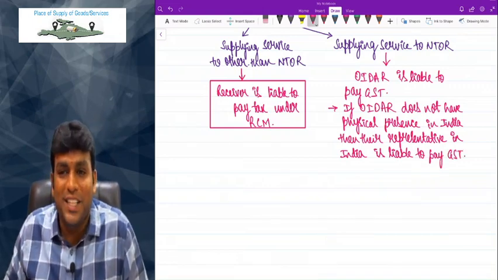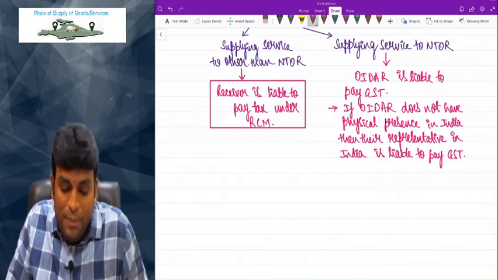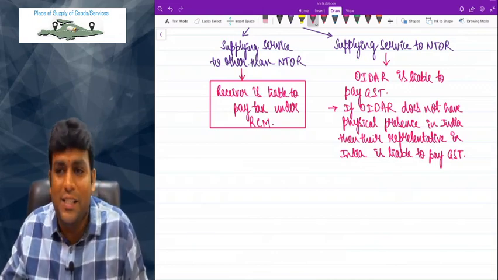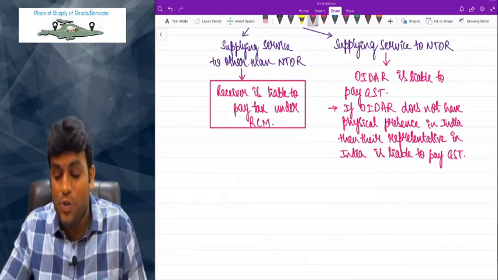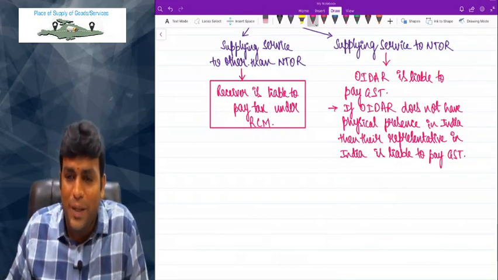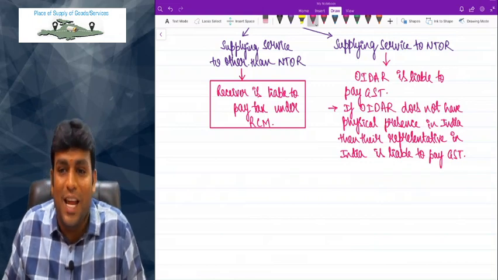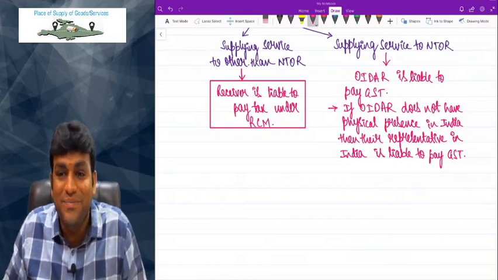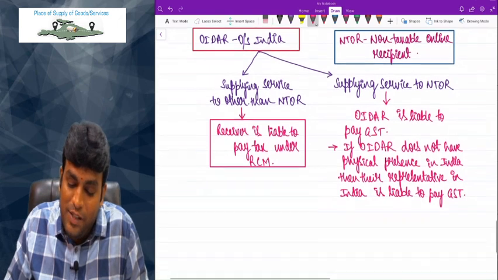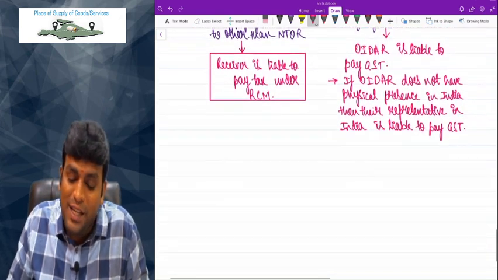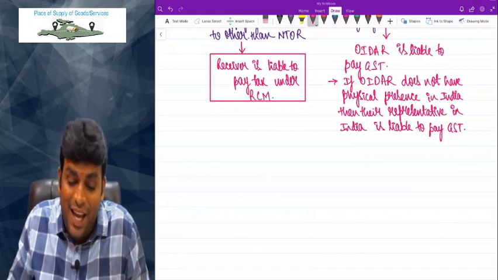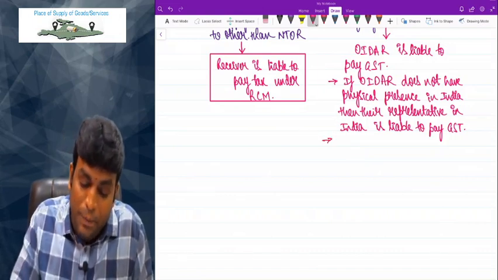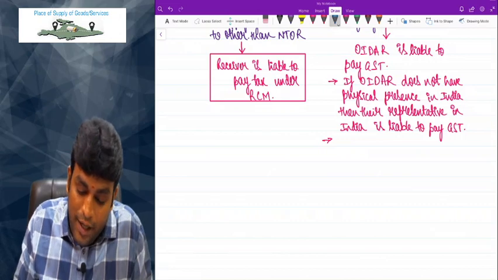What is the interesting line we wrote? If order is supplying service to other than NTOR, who is liable to pay GST? Recipient is liable to pay GST under RCM. But if order is supplying service to NTOR, who is liable to pay GST? Order is liable to pay GST. If order does not have physical presence in India, their representative is liable to pay GST. And finally, next point.